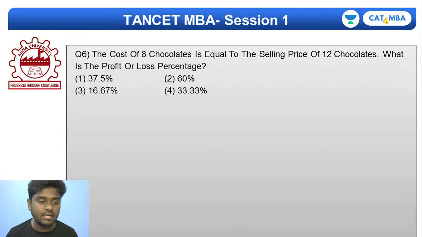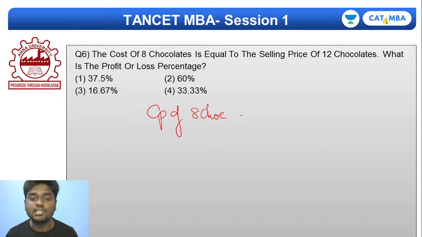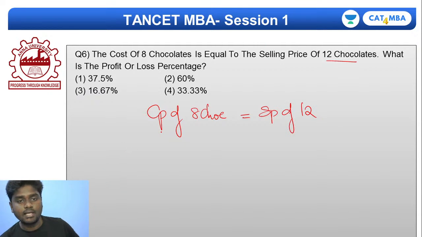Listen carefully, guys. Let's see how I can address this question. The cost price of 8 chocolates is equal to the selling price of 12 chocolates.